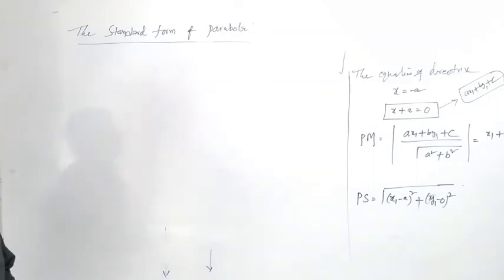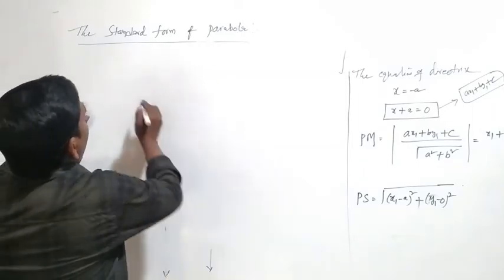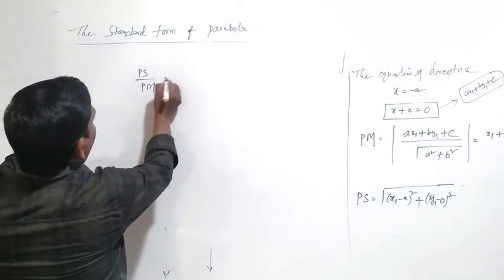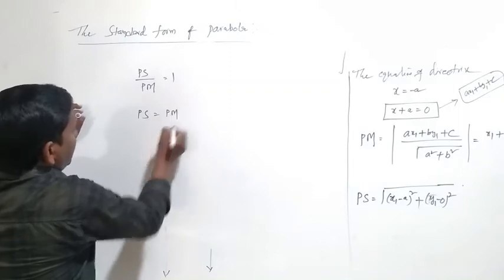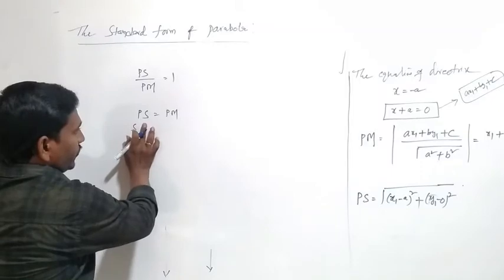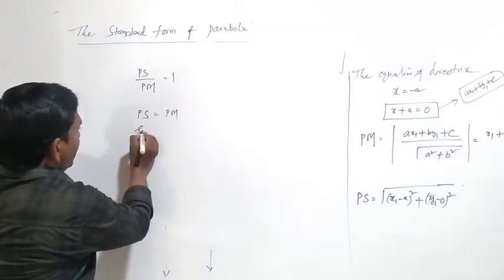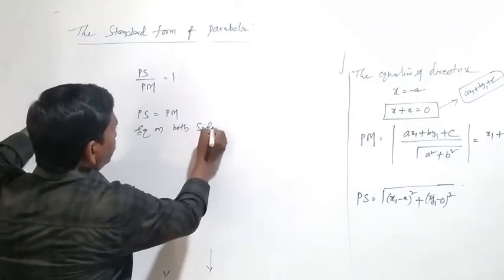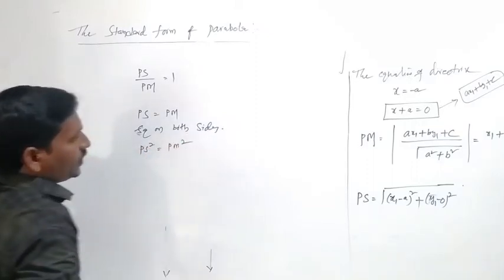We know, what is the parabolic condition? If e equal to 1, that satisfies the parabola, PS by PM equal to 1. By cross multiplication, PS equal to PM. Squaring on both sides, PS square equals PM square.